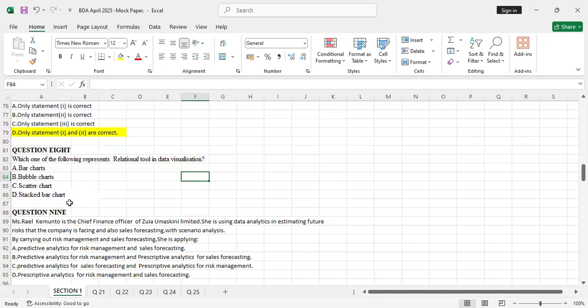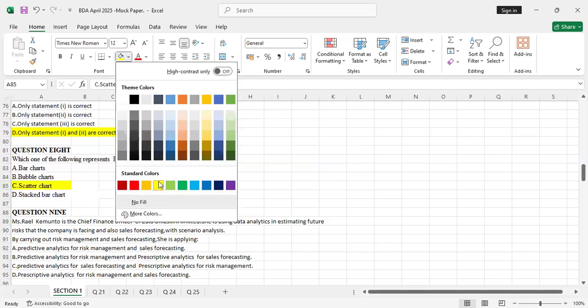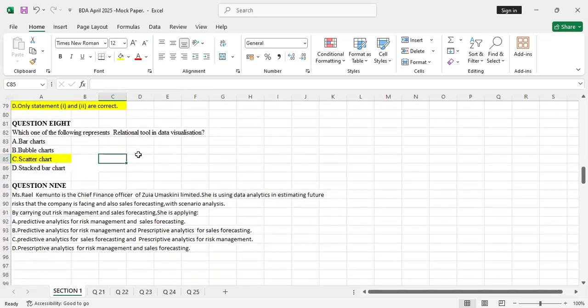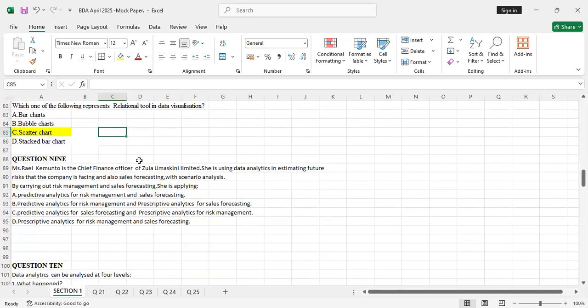D, stacked bar chart, that's distribution. So I was testing your knowledge on whether you know the relational tools, the distribution, the comparison, and the composition tools. This is an area you also have to read through. Question 9.